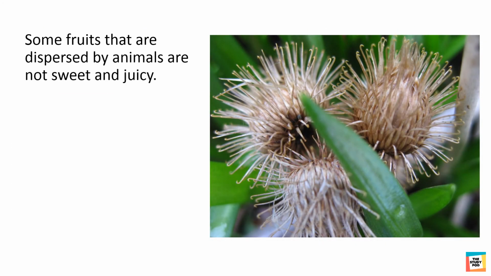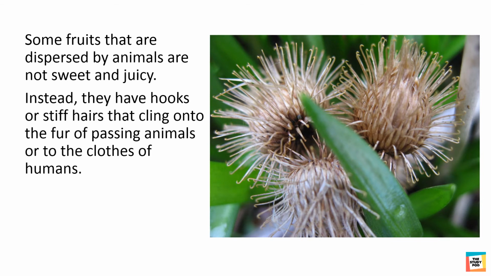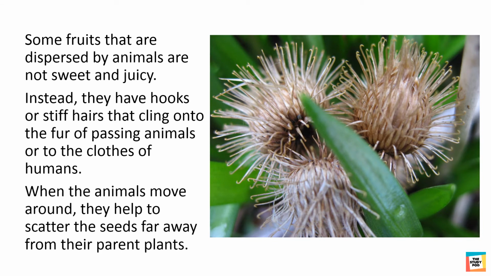Some fruits that are dispersed by animals are not sweet and juicy. Instead, they have hooks or stiff hairs that cling onto the fur of passing animals or to the clothes of humans. When the animals move around, they help to scatter the seeds far away from their parent plants.